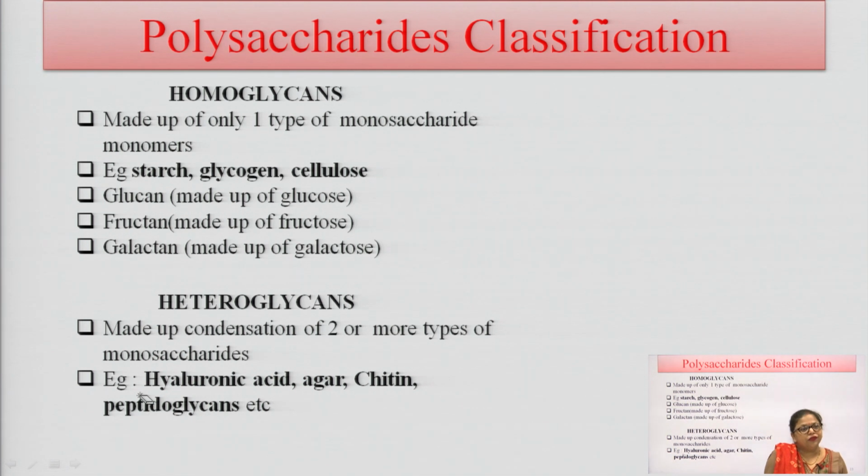Heteroglycans are made up of the condensation of two or more types of monosaccharide. They have different types of monosaccharides here. The examples are hyaluronic acid, agar, chitin and peptidoglycan. These are examples of heteroglycans.